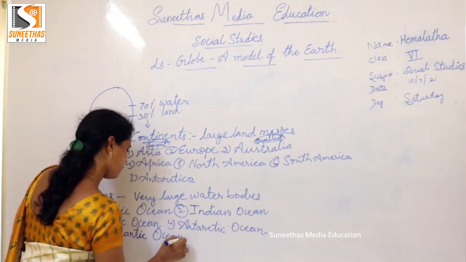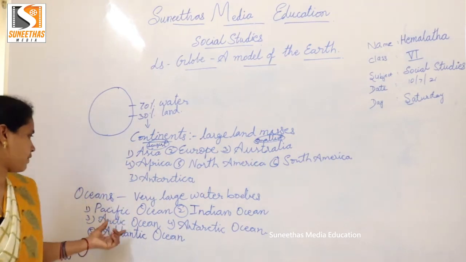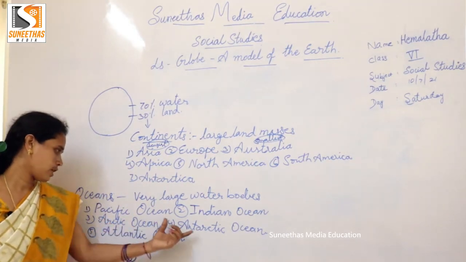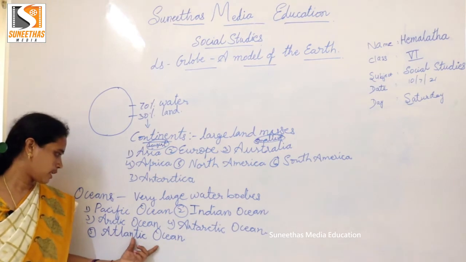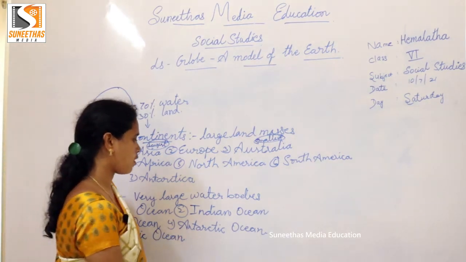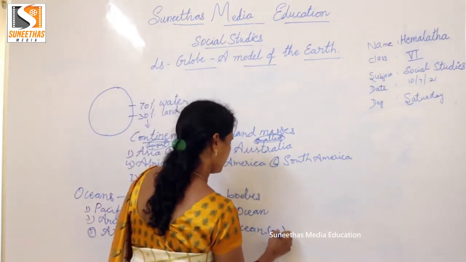Pacific Ocean, Indian Ocean, Arctic Ocean, Antarctic Ocean, Atlantic Ocean. The Antarctic Ocean is also called the Southern Ocean.